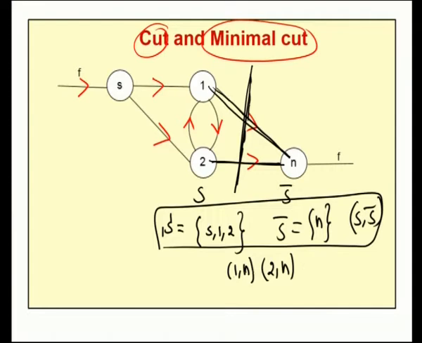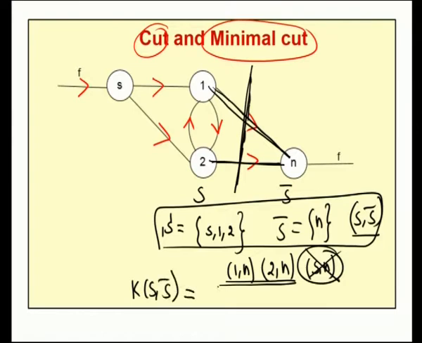In the associated arcs, I am not including the arc SN, because from node S to node N there is no arc. Therefore, for this cut SS bar, we have only two associated arcs, 1N and 2N. Now, the capacity of this cut K(SS bar) is the sum of the capacities of all arcs from the set S to S bar.